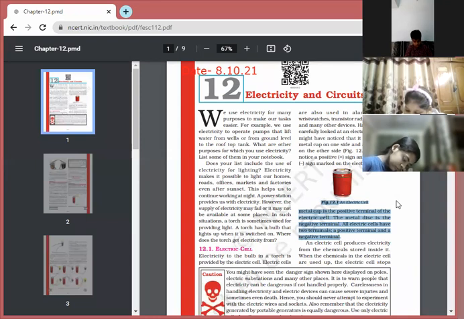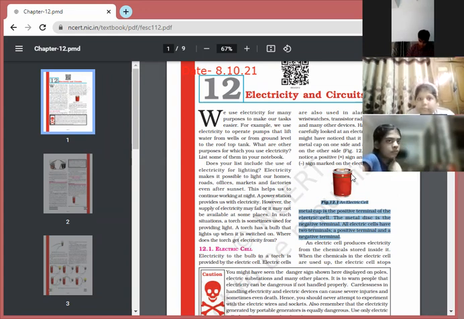I want everyone to underline. I think you have seen the electric cell. On one side there is a metal cap, and on the other side there is a metal disc. So the side with the metal cap is the positive end, and the side with the metal disc is the negative end. So what is the function of the electric cell? Yes, Ridhima, continue.